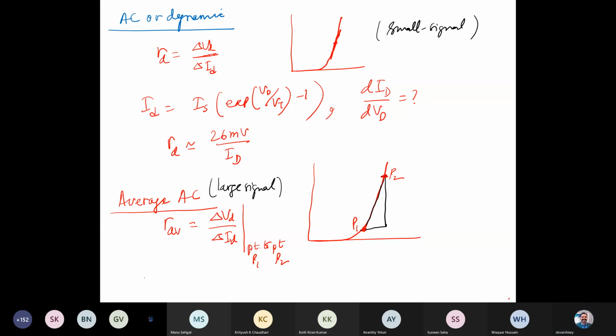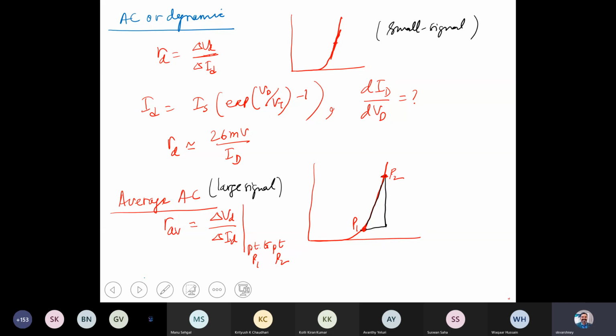We'll make use of this when we solve some circuit problem, and at that time I think it will be clear. I think I have already discussed the piecewise model.